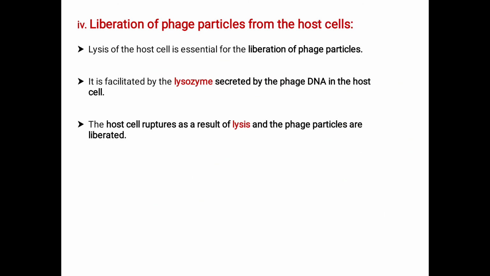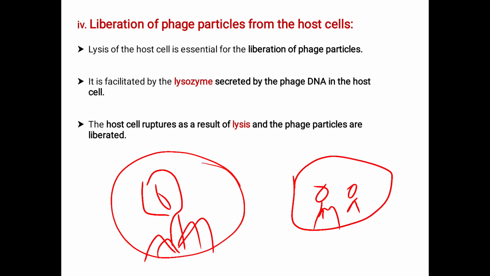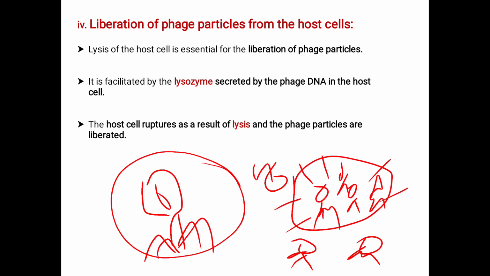Next, the liberation of phage particles from the host cell. After the assembly of the phage particles, the host cell has many of these newly synthesized phages. They will rupture the host cell and come out as independent units. This is the liberation of the phage particles from the host cell.